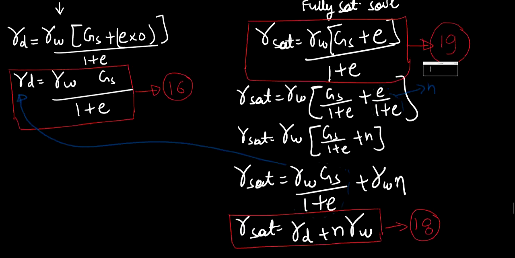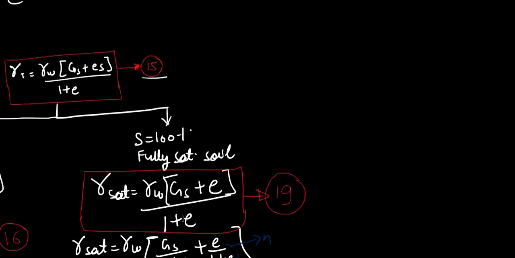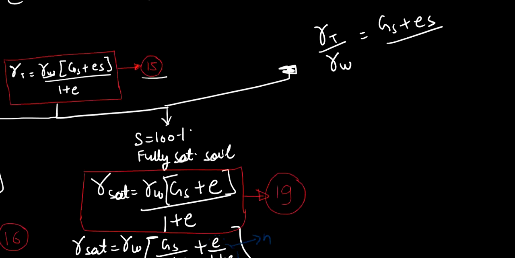Let's proceed further. Now you see one thing, if I just rearrange this equation over here, if I shift this gamma W to the LHS, I will get gamma T upon gamma W is equal to (Gs plus eS) upon 1 plus e.